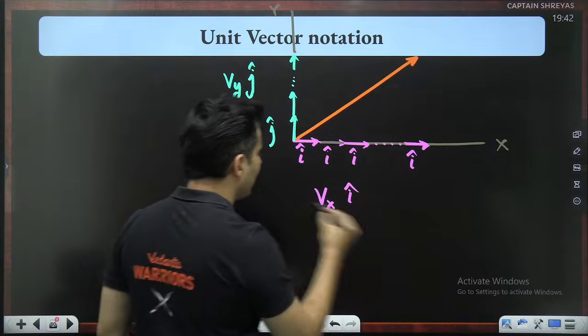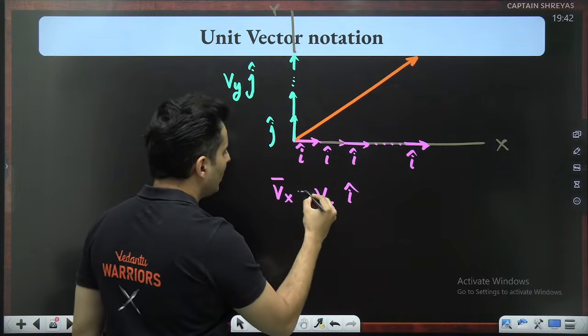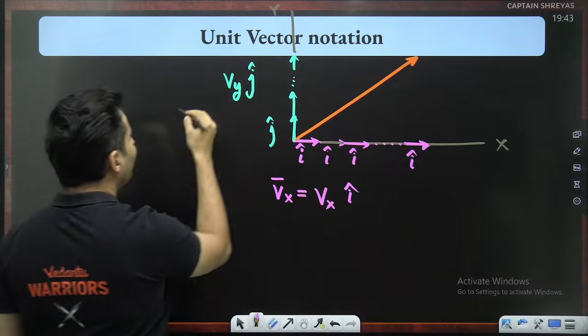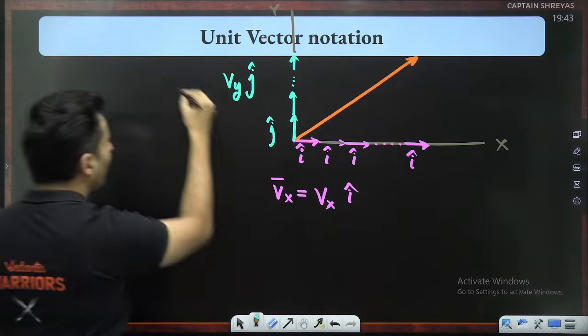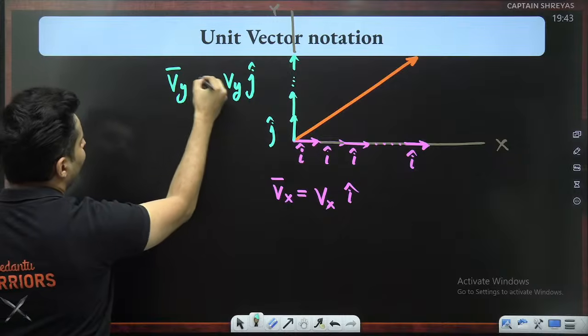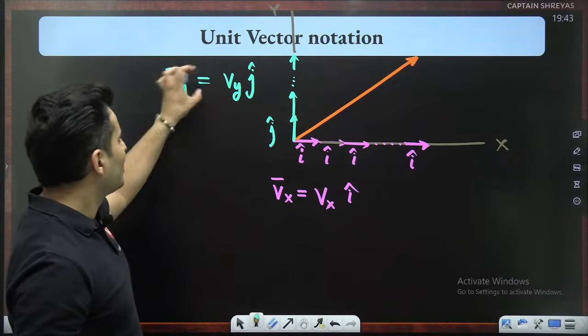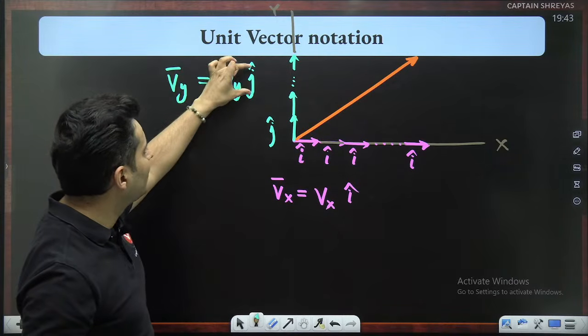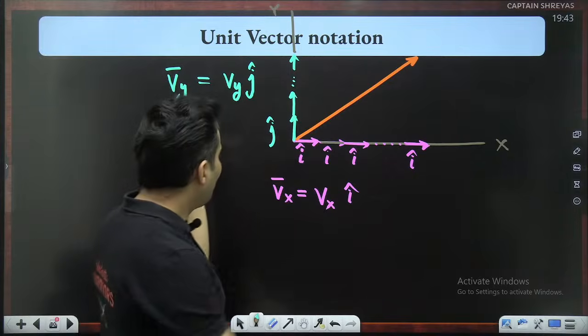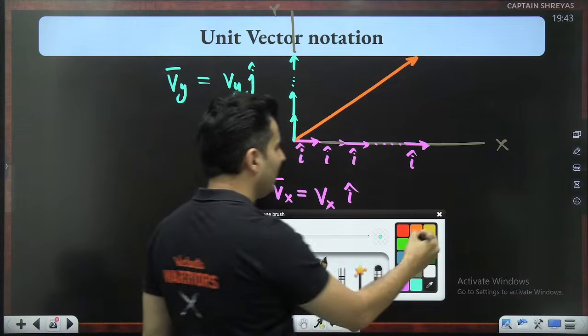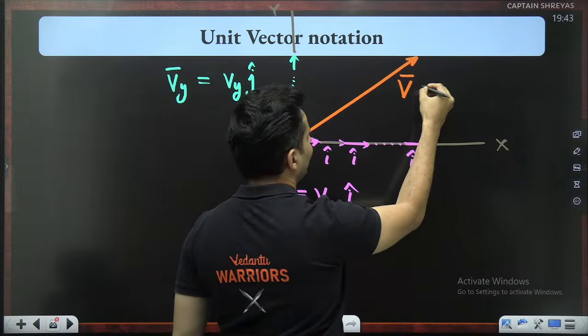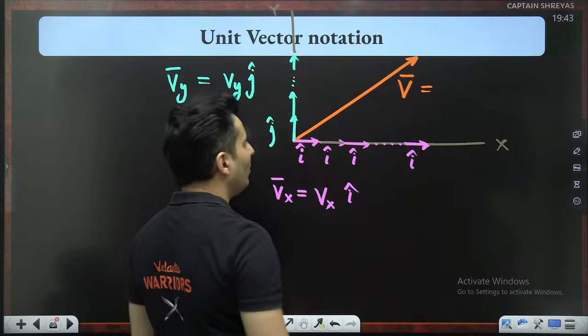This Vx i cap is basically your x component. This Vy j cap, imagine I call it your y vector component. So this is a vector, this is magnitude, this is unit vector. So combining both of them together, won't I get my original vector? These are the two components of it.